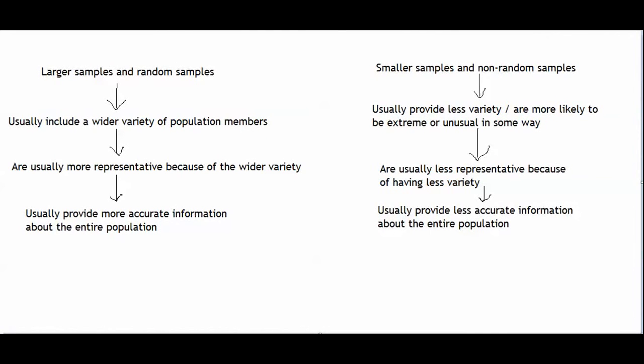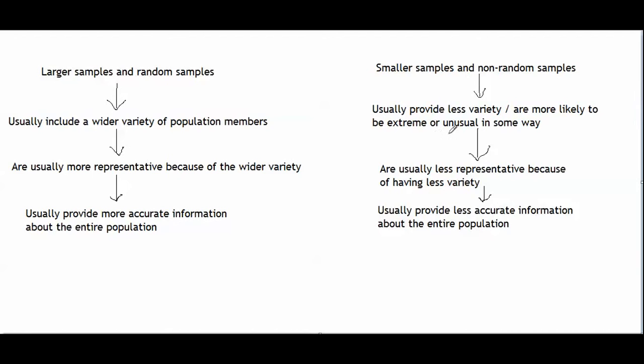I added what we just talked about to my summary on the slide. The reason why having a wider variety of people in your sample leads to more accurate information about the entire population is because having a wider variety of population members in your sample leads to a more representative sample.